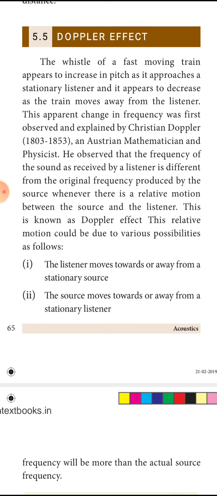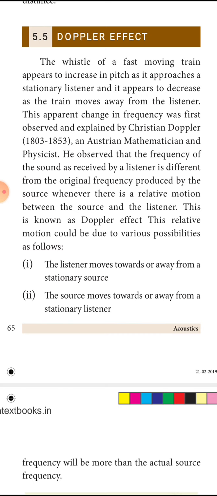Here we first have to know two different things: one is the source and one is the listener. The object from which the sound is coming is called the source. The person who is hearing or observing the sound is called the listener. So there will be a change in frequency even though the object is producing the same frequency of sound.